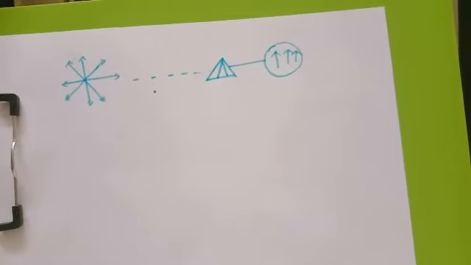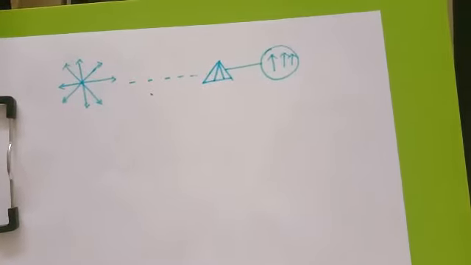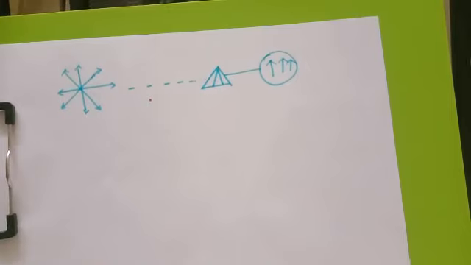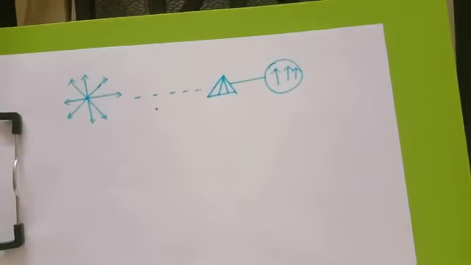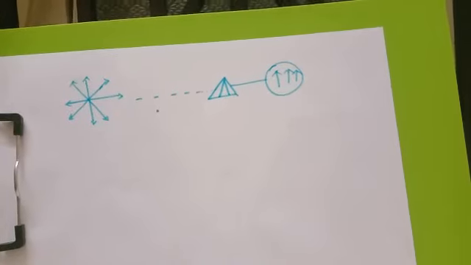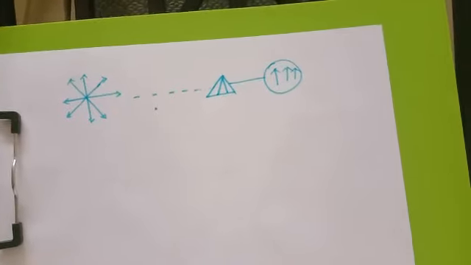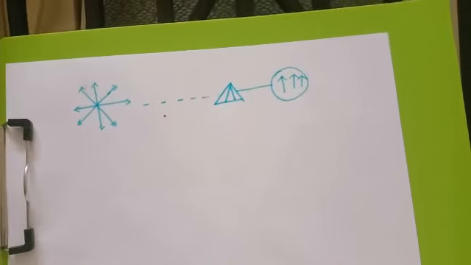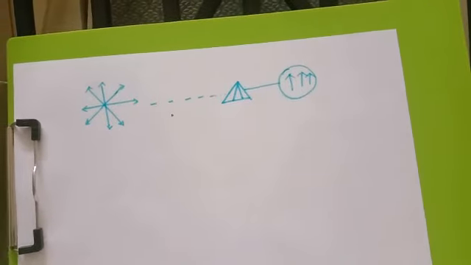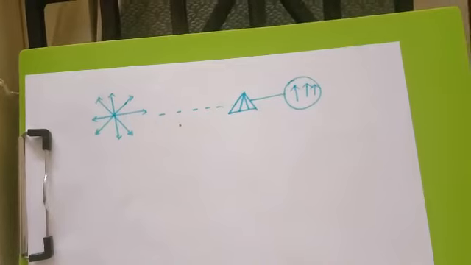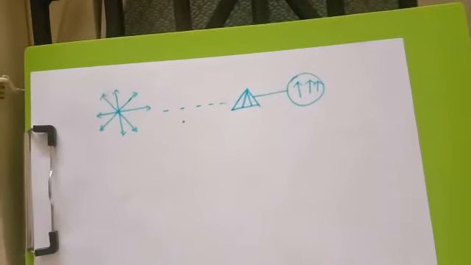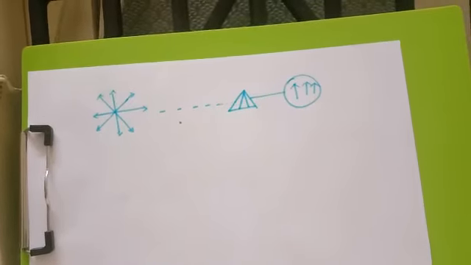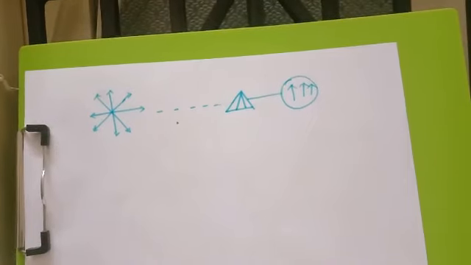A substance which rotates plane polarized light to the right, that is in a clockwise direction, is called dextrorotatory or D form, and it is indicated by the plus sign before the degree of rotation. A substance which rotates the plane polarized light to the left, in the anti-clockwise direction, is known as levorotatory or L form, and it is indicated by the minus sign before the degree of rotation.